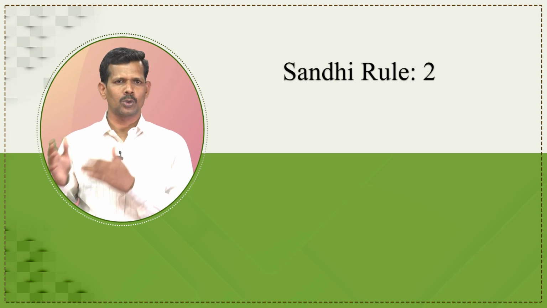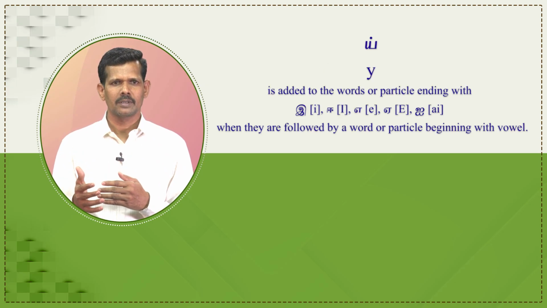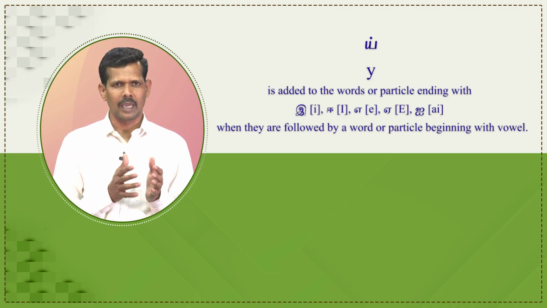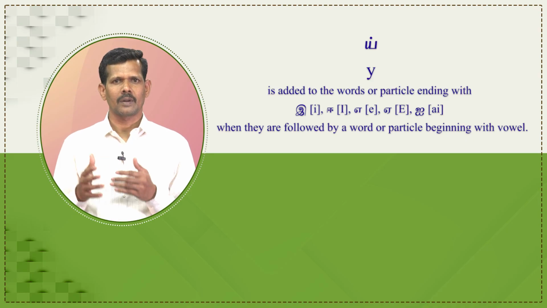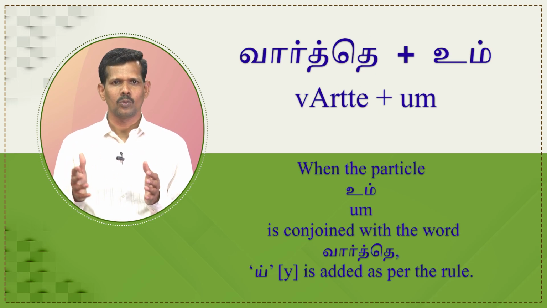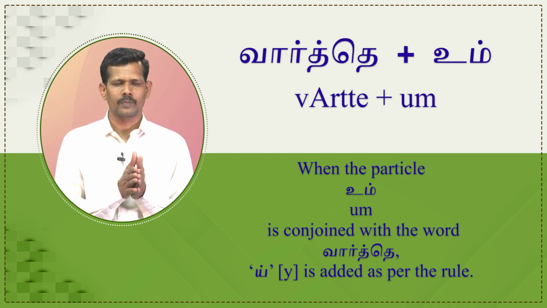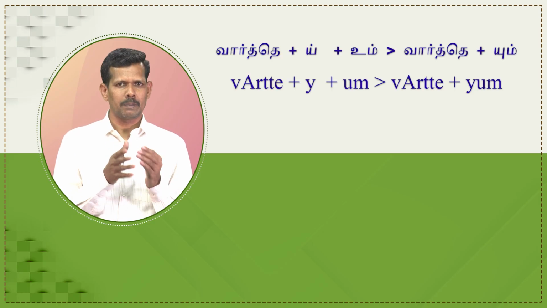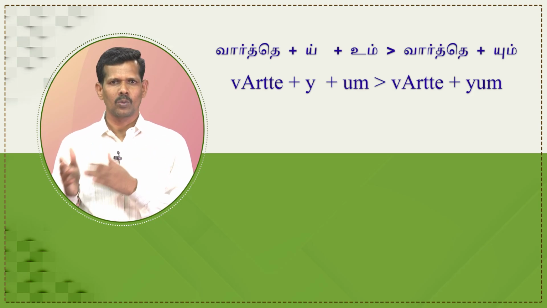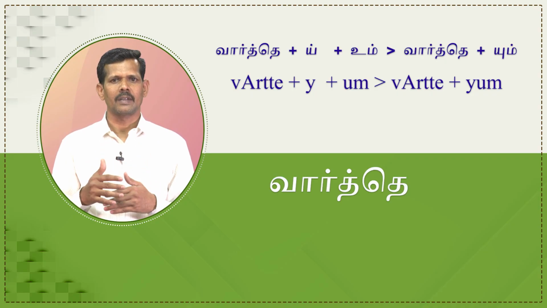Next is the Sandhi rule 2. Y is added to the words or particles ending with E, A, I when they are followed by the word or particle beginning with the vowel. Vathe plus um. When the particle um is conjoined with the word vathe, Y is added as per the rule. Accordingly, the structure becomes as follows. Varthe plus Y plus um. It becomes varthe plus yum. Finally, we get varteyum.